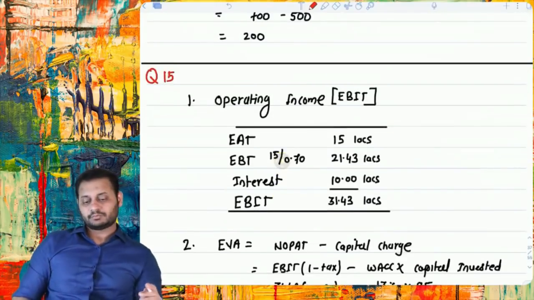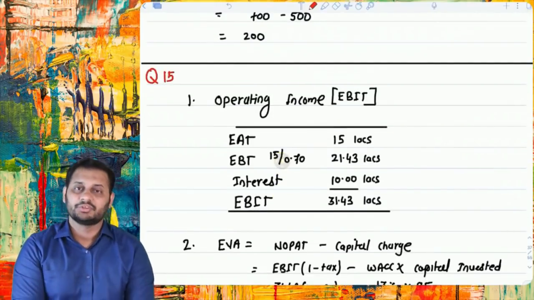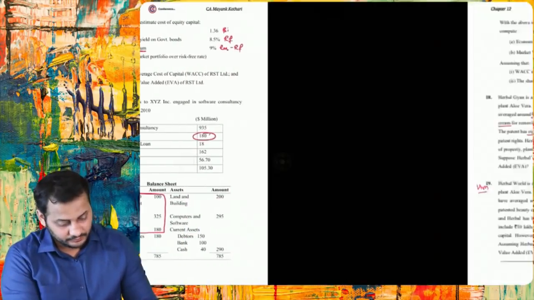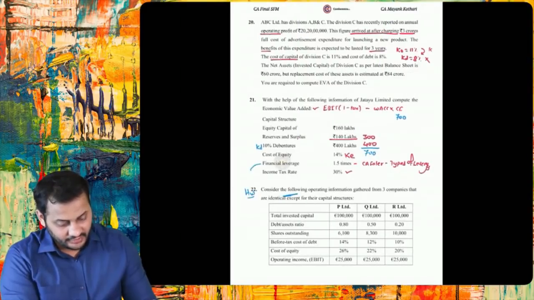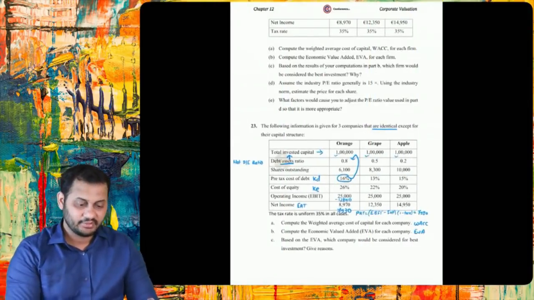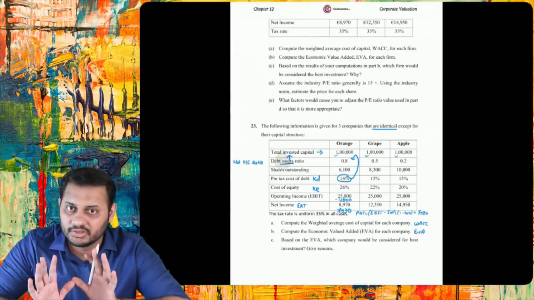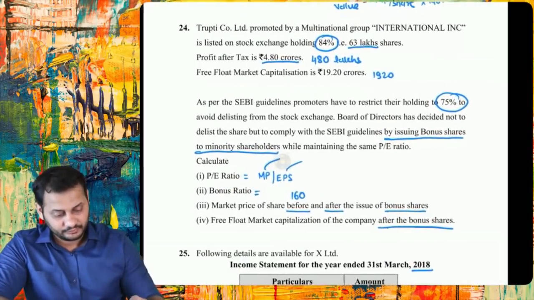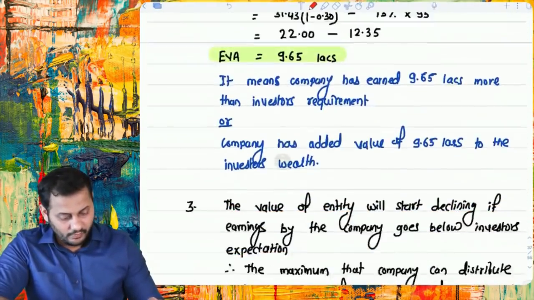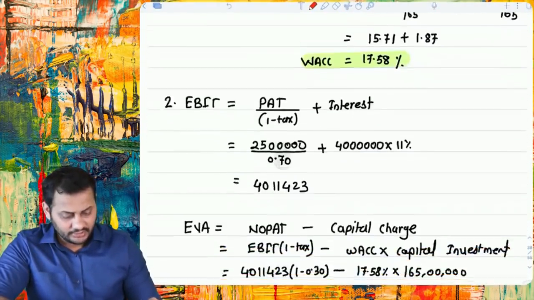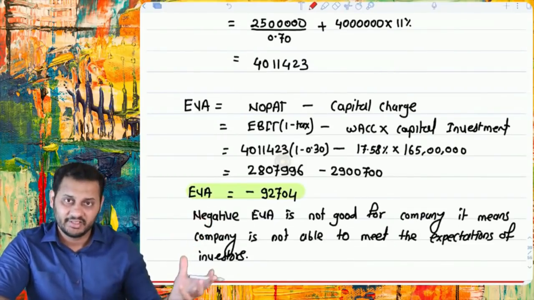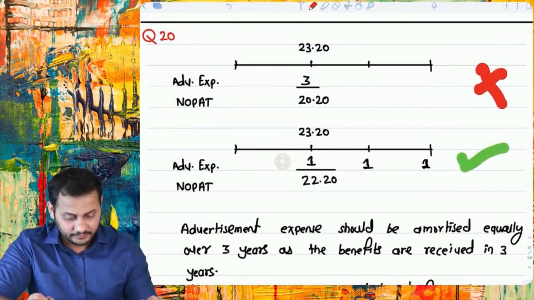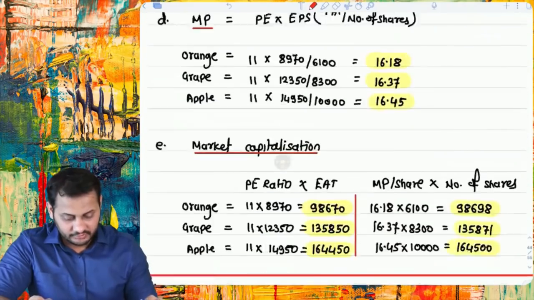Based on that, we calculated all the questions from question 15 to question 23. I am not discussing them because the formula and everything is used in that. Simply you can get it. Then comes question number 24. I don't think there is any need to discuss these EVA questions, because it's very simple. Only small adjustments are there. Okay, so I'm going straight away to question number 24.